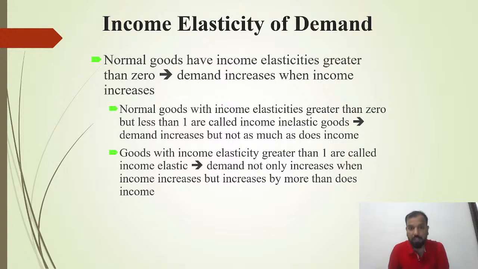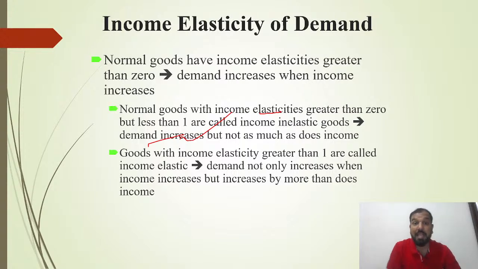Very simple: normal goods with income elasticity greater than zero but less than 1 are called income inelastic goods. That means, again, all those goods which are normal in nature, with income elasticity greater than 0 but less than 1, are called income inelastic goods. Demand increases but not as much as income increases. Suppose that income has increased by 20% but demand has increased by 10%.